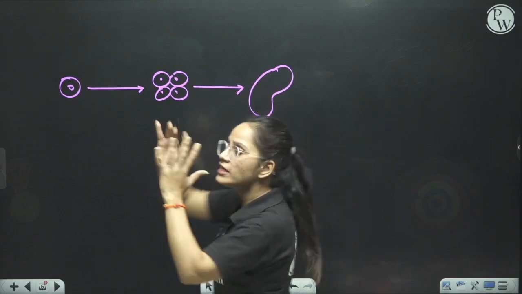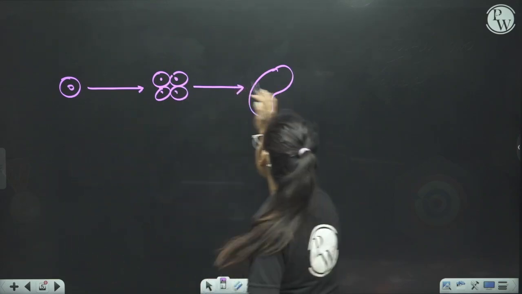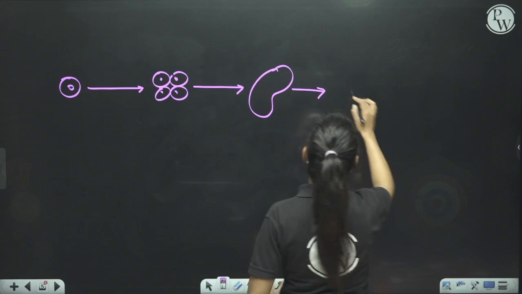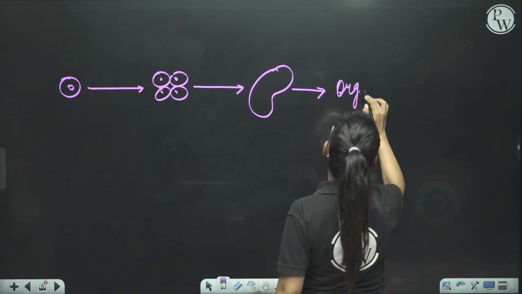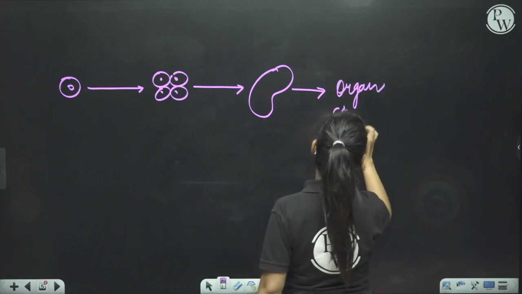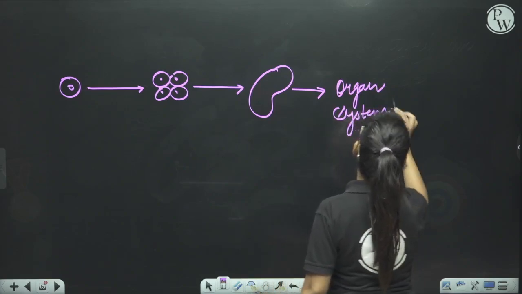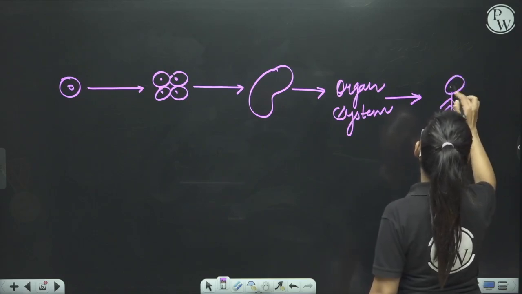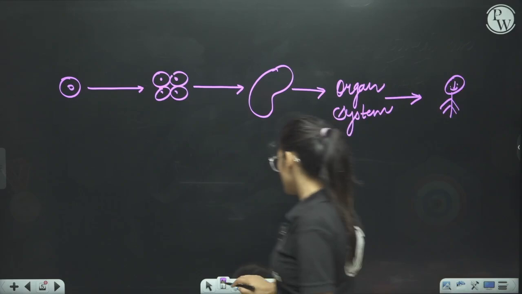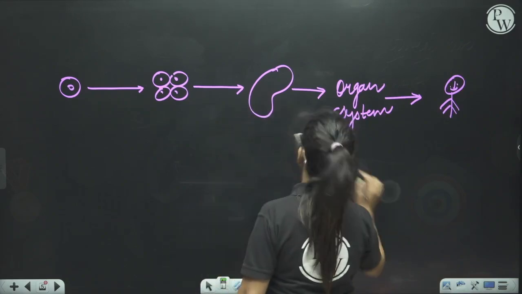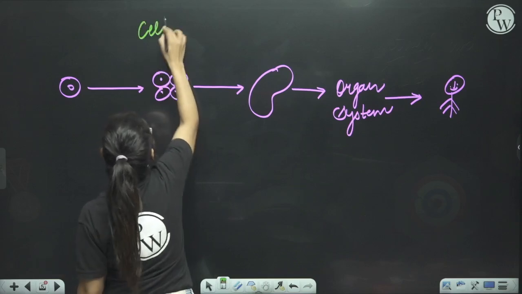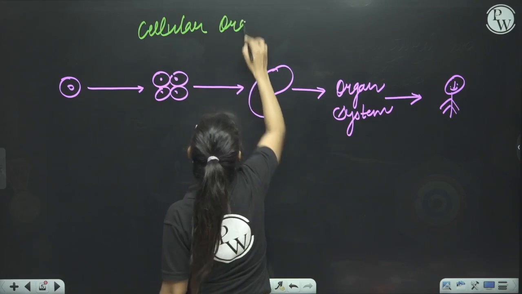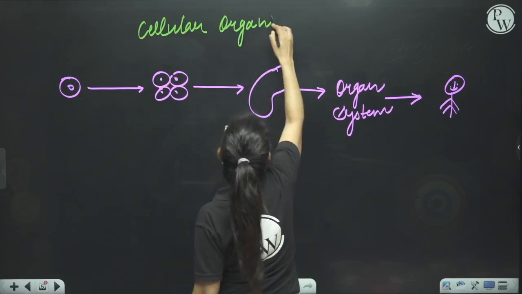Many tissues together make an organ, and many organs together make an organ system, and this organ system in the last makes an organism. So this is cellular organization, students.